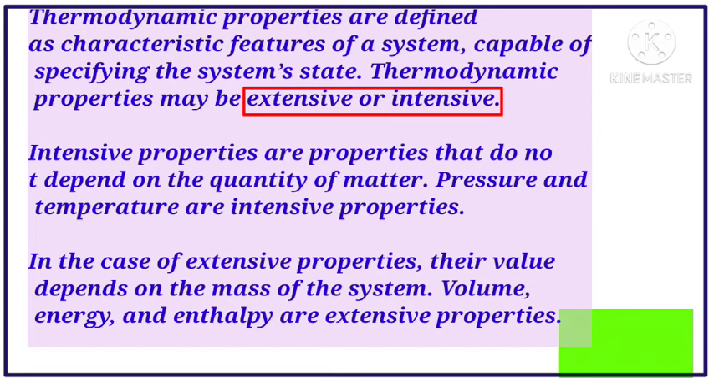The first one, intensive properties, are properties that do not depend on the quantity of matter. Pressure and temperature are intensive properties. In the case of extensive properties, their value depends on the mass of the system. For example, volume, energy and enthalpy are extensive properties.